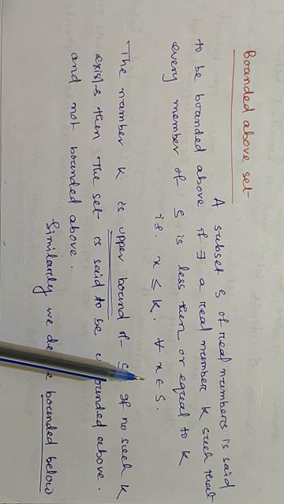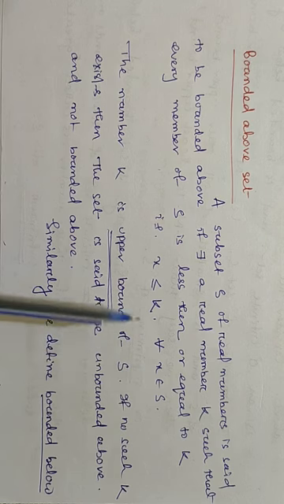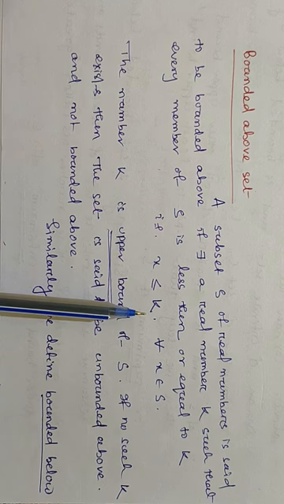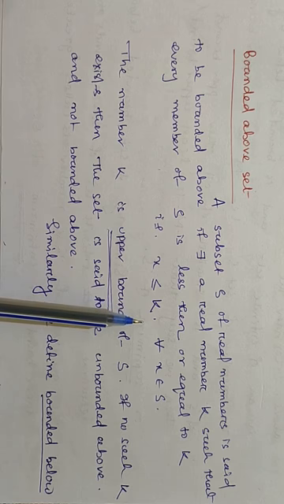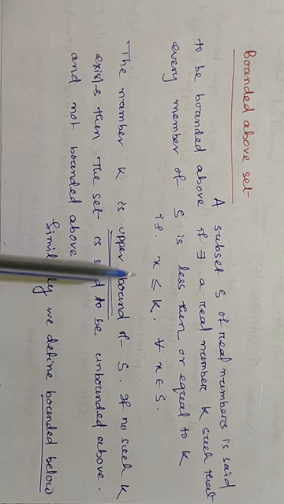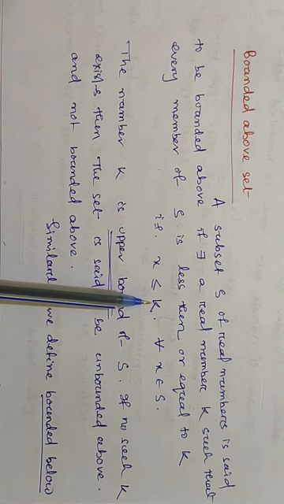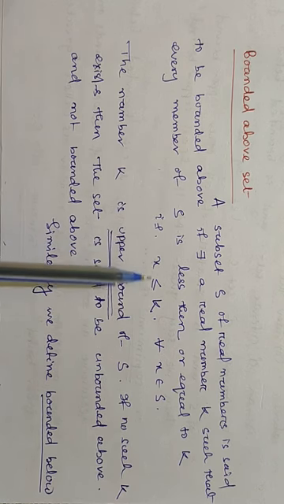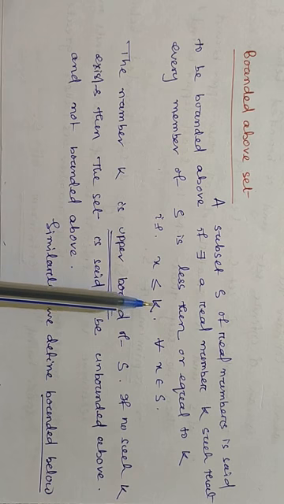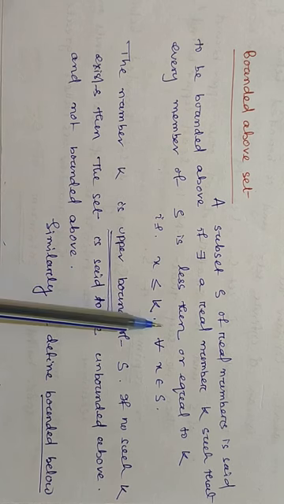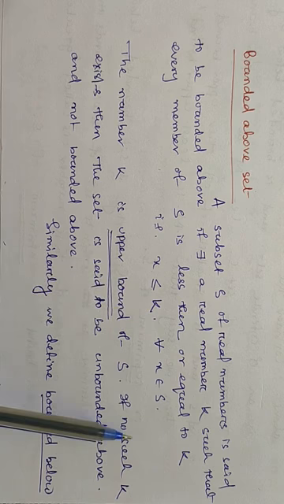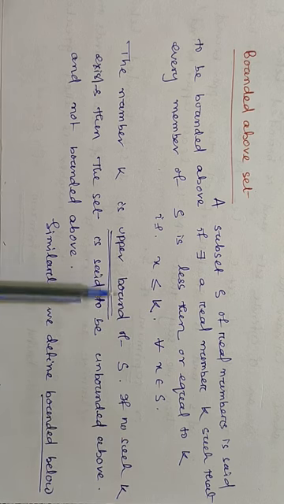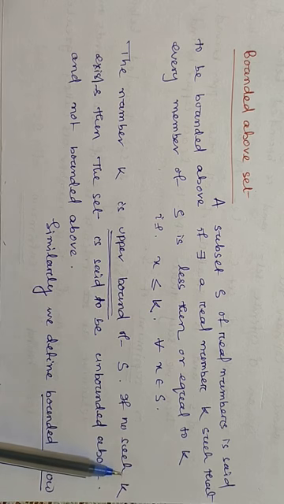So what are we getting? We get an infinite number of upper bounds. If we call that collection a set, then we get a set of upper bounds. We will discuss that later. So if a set is bounded above, then every element is less than or equal to K, and we get another set associated with it, the set of upper bounds, which is also an infinite set.